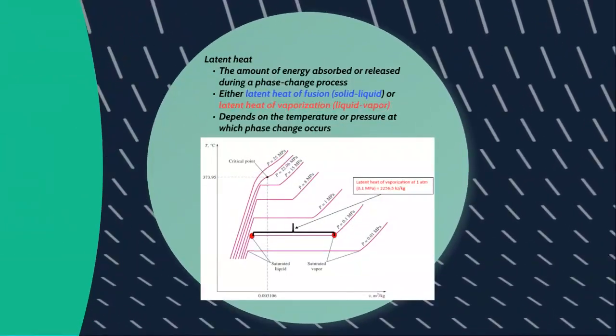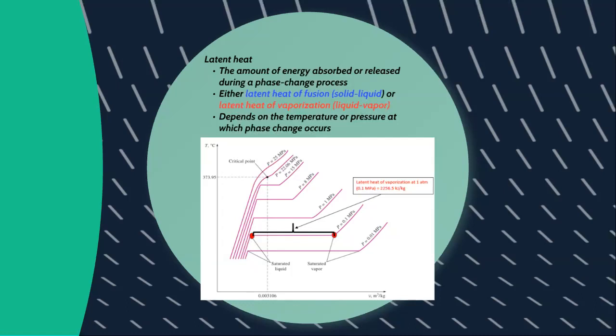Now, speaking about the phase changing process, another important aspect to be considered is the latent heat. Latent heat is the amount of energy absorbed or released during a phase change process. For example, latent heat of fusion happens during the solid-liquid transition, while the latent heat of vaporization happens during the liquid-vapor phase change.